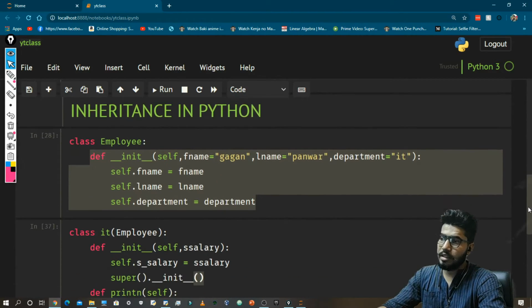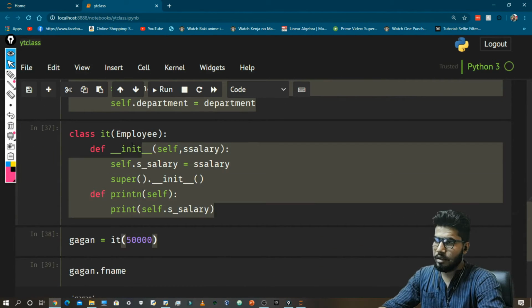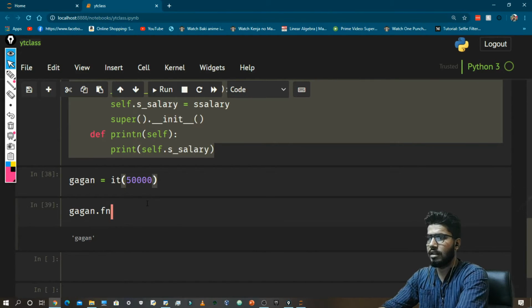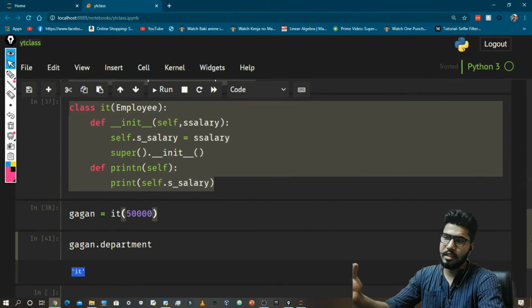Okay, so here you can see I have not given these values in this class, but it has fname, it also has its last name, and it also has its department, IT. So this is inheritance.